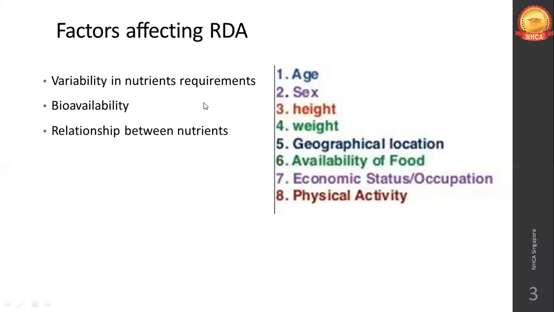Then there is the relationship between nutrients. For example, we have seen how the presence of vitamin C enhances iron absorption. The presence of calcium decreases iron absorption. So this is just one example of a relationship between nutrients. If you are just going by RDA, you are having this much gram of vitamin C, this much gram of iron, this much gram of calcium, what the RDA is giving. But still, if you are not healthy, the reason will be that the nutrient spacing in your entire diet is not adequate, it's not functional.